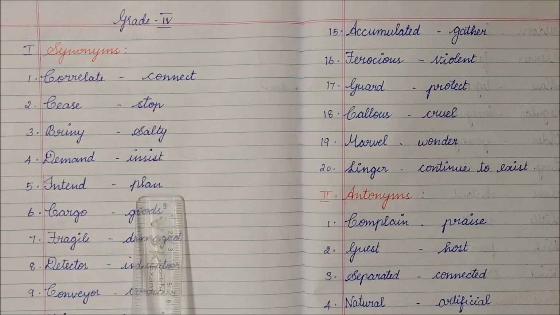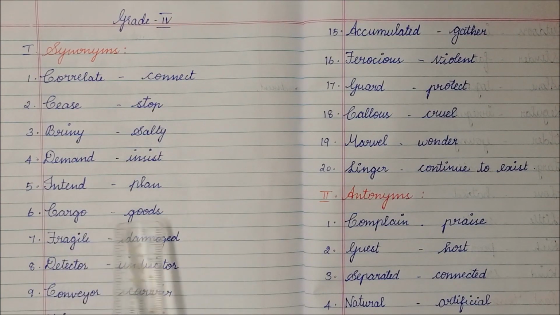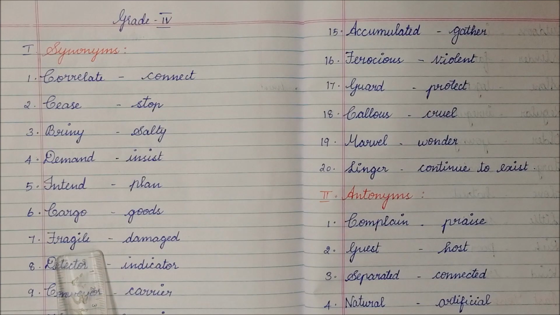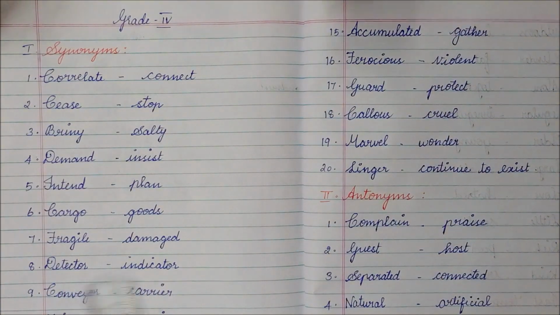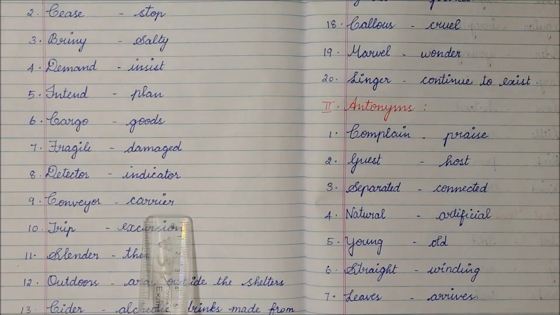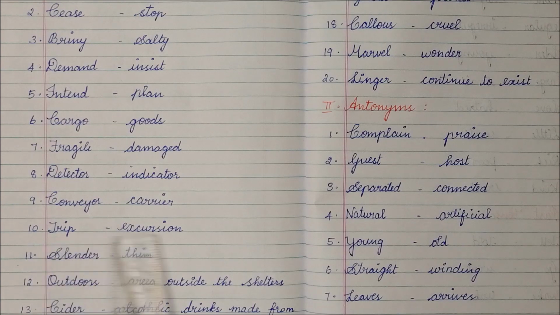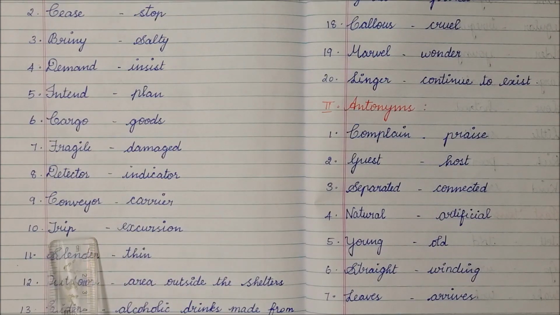Cargo, goods. Fragile, damaged. Detector, indicator. Conveyor, carrier. Trip, excursion.